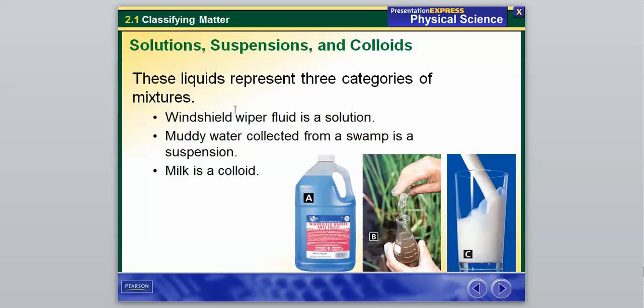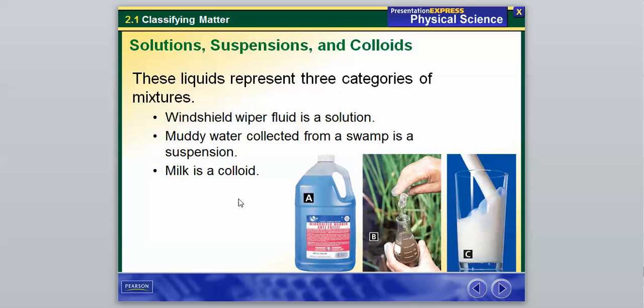So these liquids that we're going to look at right here represent the different categories of a mixture. Windshield wiper fluid is a solution. Everything inside here is completely dissolved, and it's not going to separate. Muddy water collected from the swamp is a suspension. Over time, if we let this water sit, all the big muddy particles are going to sink down to the bottom. The water is going to be at the top because it's less dense.